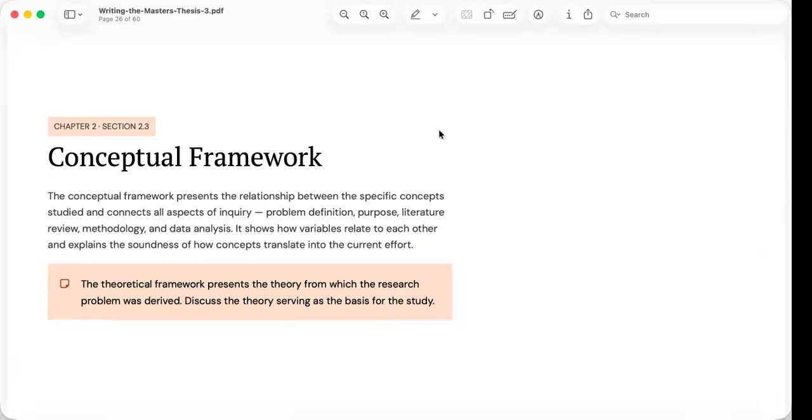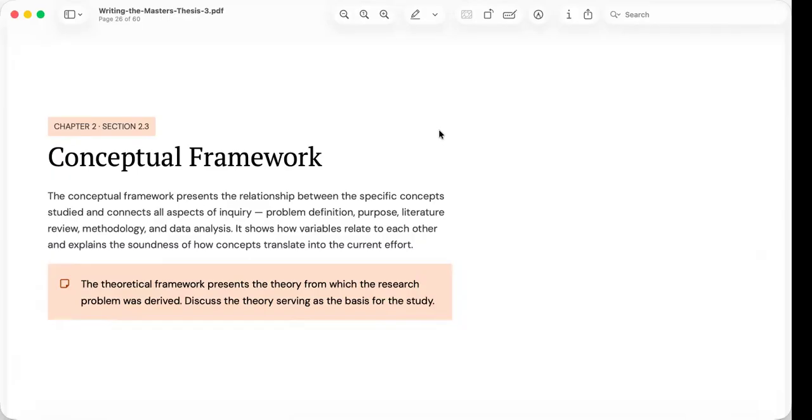The theoretical framework comes from existing theory. It explains the established ideas or principles that provide the foundation for your research. For example, if your study is based on systems theory, institutional theory, or diffusion of innovation theory, this belongs to the theoretical framework.